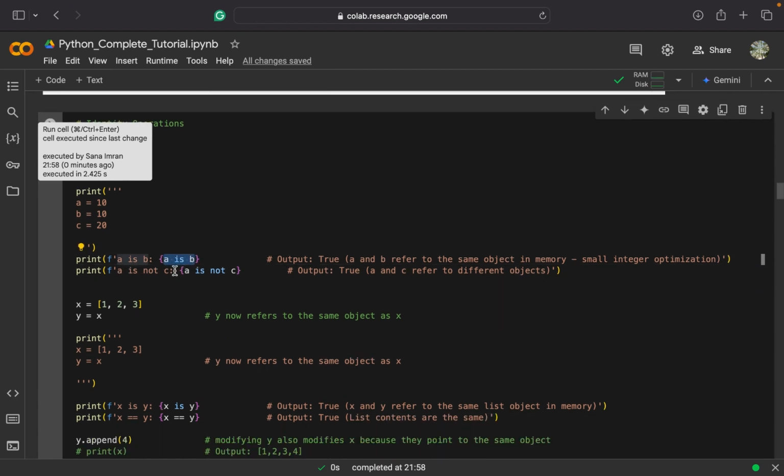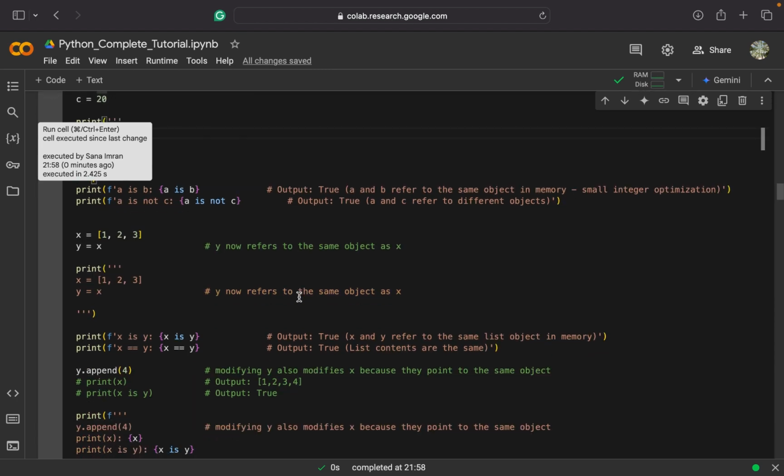And if I check a is not c, as in this case, a is literally not c, the value of a is 10 and the value of c is 20, so it will return true because a and c refer to different objects.